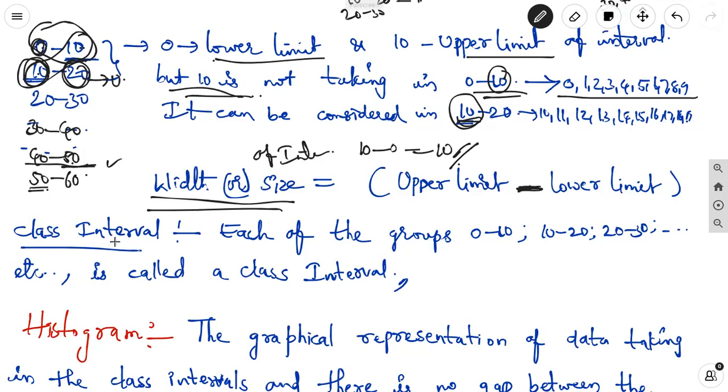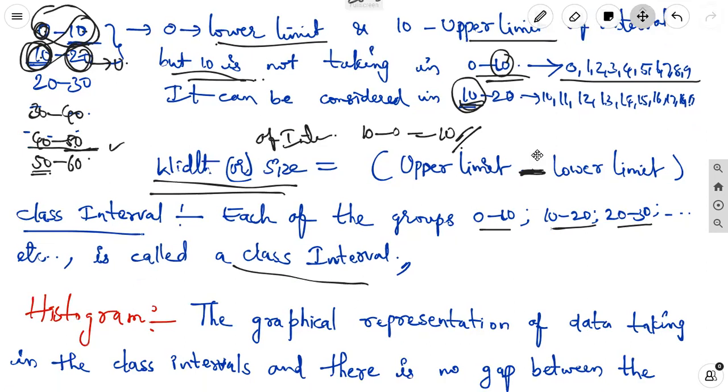Next, what is the class interval? Class interval is nothing but each of the groups made in the same size of interval, that is the width of the interval. Such lower and upper limits of the intervals are there, and that is called the class interval.